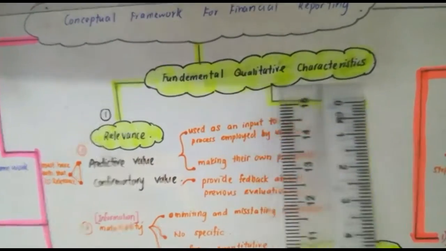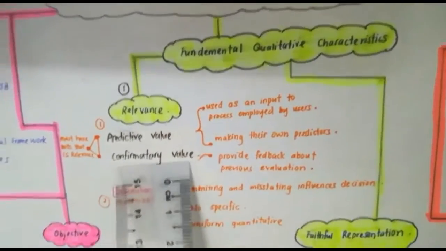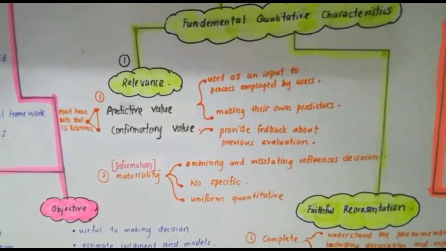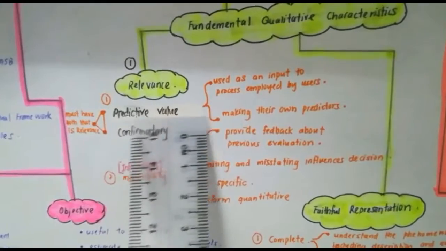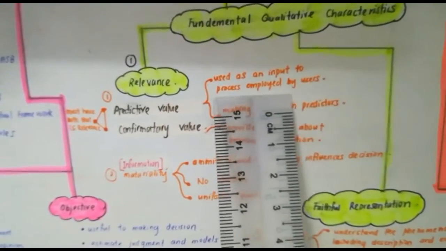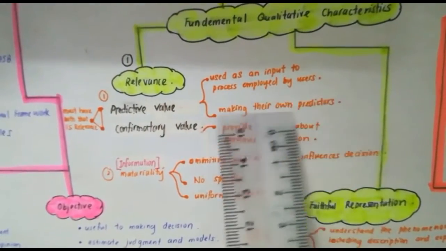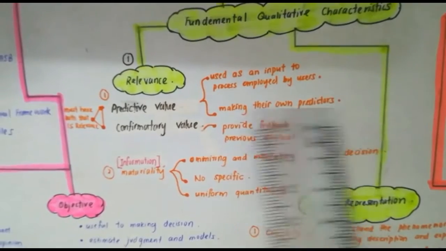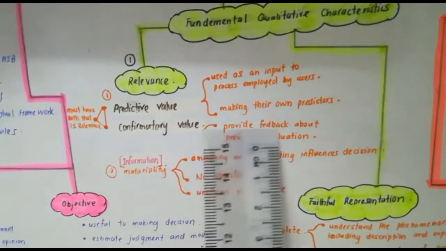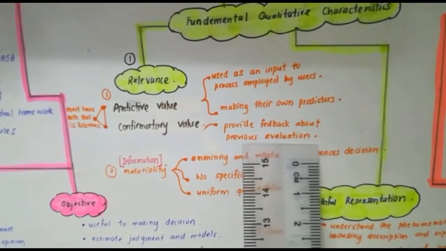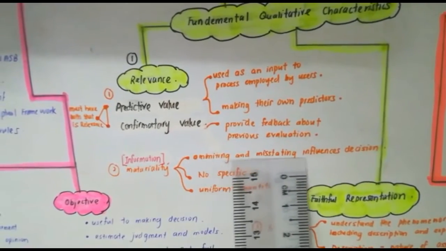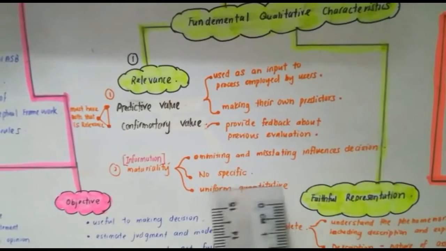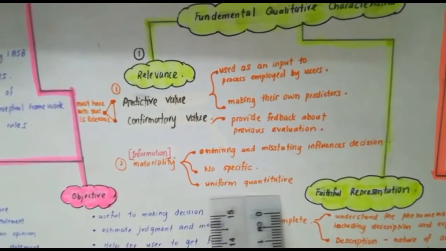Fundamental qualitative characteristics have two types: relevance and faithful representation. Relevance: predictive value is used as an input to processes employed by users in making their own predictions. Confirmatory value provides feedback about previous evaluations. Materiality: omitting or misstating information can influence decisions. No specifics. Uniform qualitative.